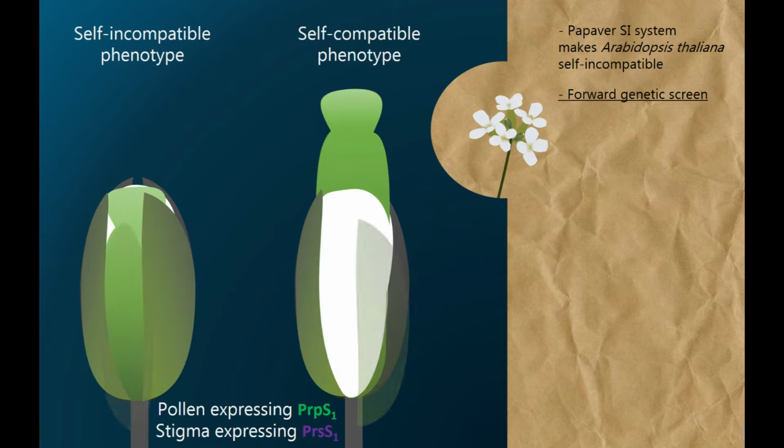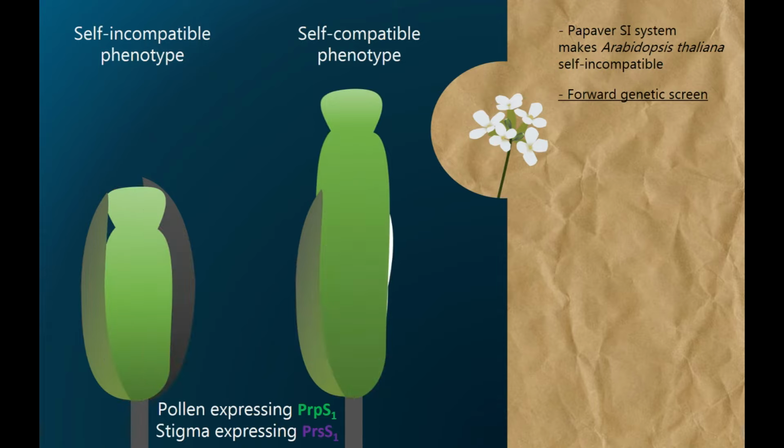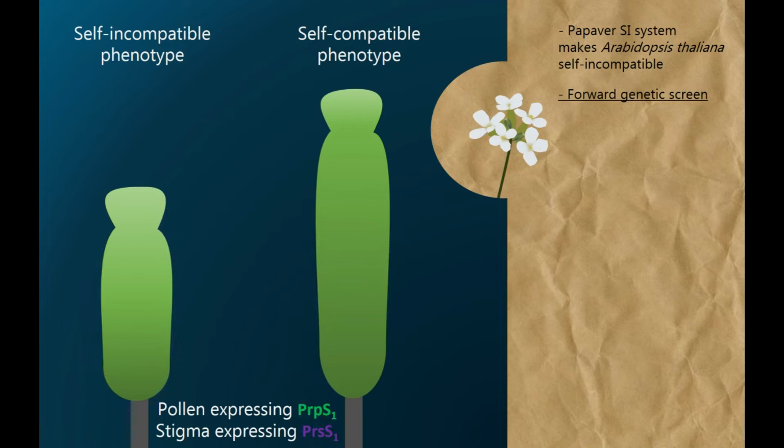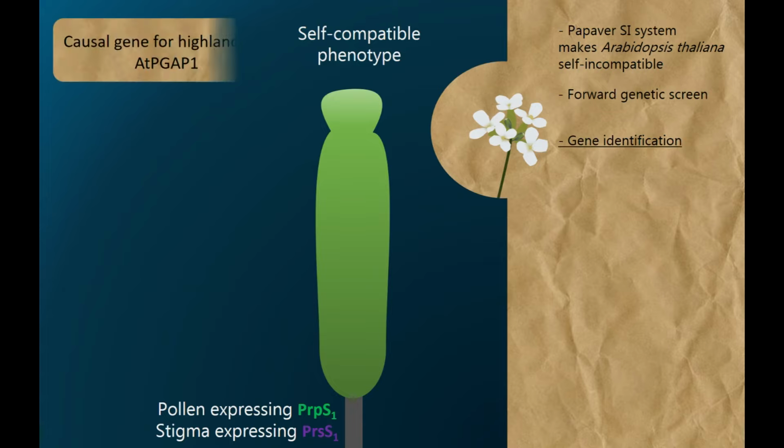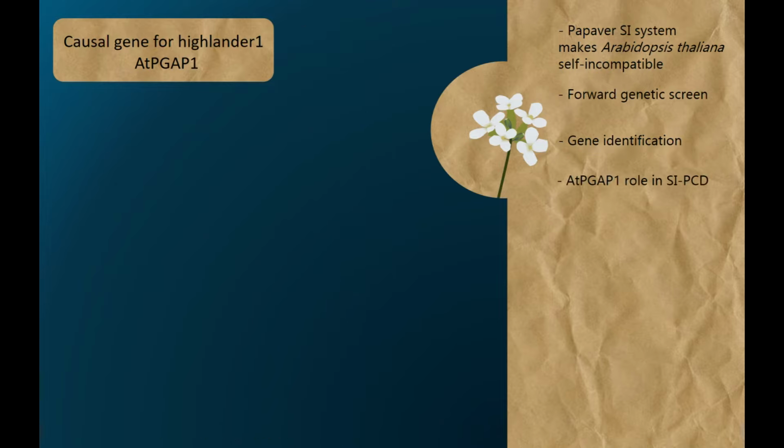A candidate affecting the male gametophyte was spotted for restoring a normal self-seed set and called HLD1. Whole genome sequencing identified Arabidopsis thaliana PGAP1 as the causal gene for HLD1, and it was confirmed by CRISPR-Cas9. It's a functional ortholog of the mammalian post-GPI attachment to proteins PGAP1 gene, encoding a protein involved in the deacylation of GPI-anchored proteins.